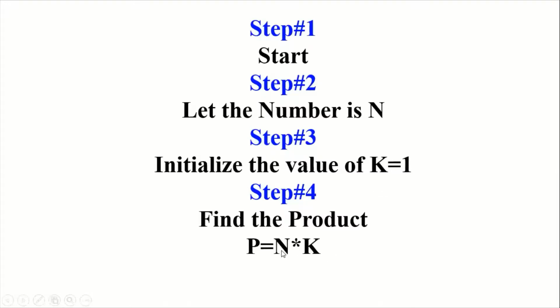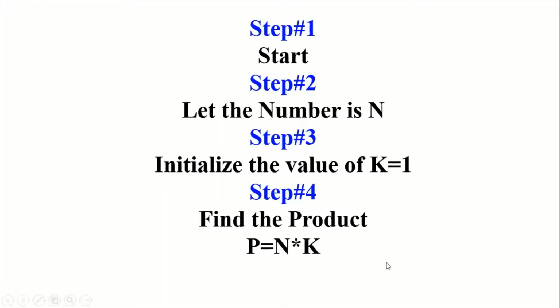For example, n is 5 and k is 1. So 5 ones are 5, so in p we have 5, and after that the k value will change to 2. Then again there is 5, and 5 twos are 10, and in p we have 10. In this way the counter will run, or the loop will run.